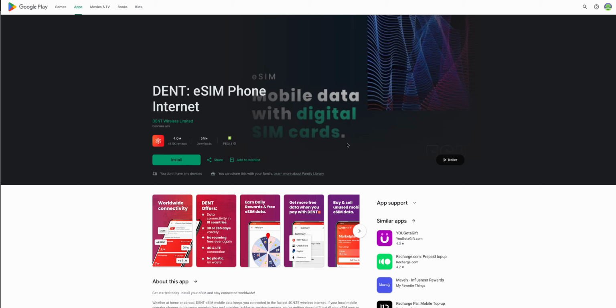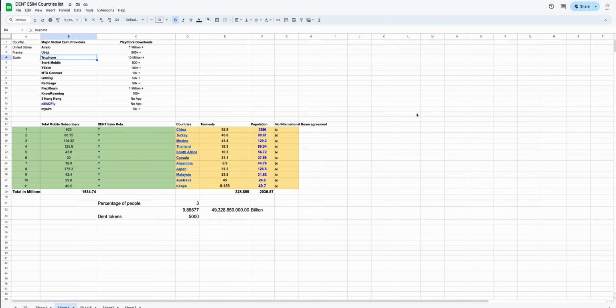If you include that data as well, I have a strong feeling that it would easily account for another 5 million plus, because the number of iPhone users is significantly higher. That said, the list is very big, and at the moment DENT supports close to 103 countries. You can see DENT is top of the best eSIM providers, and these are the competitors. I have managed to get the list, and you can see the number of downloads for them as well.